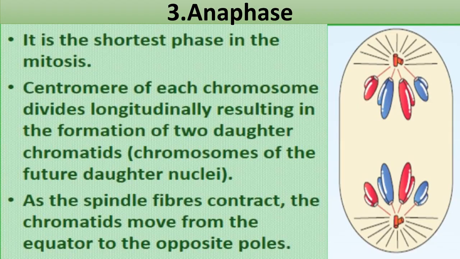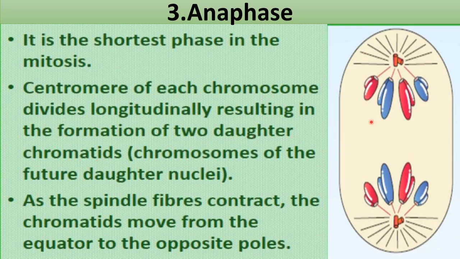After the metaphase stage, the next stage of mitosis is anaphase, and it is the shortest phase in mitosis, right? Prophase is the longest stage and anaphase is the shortest phase. The centromere of each chromosome divides longitudinally, resulting in the formation of two daughter chromatids.